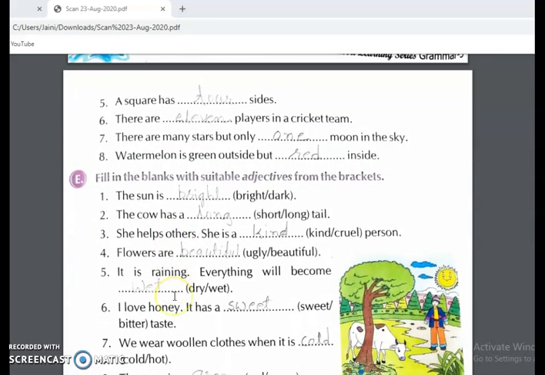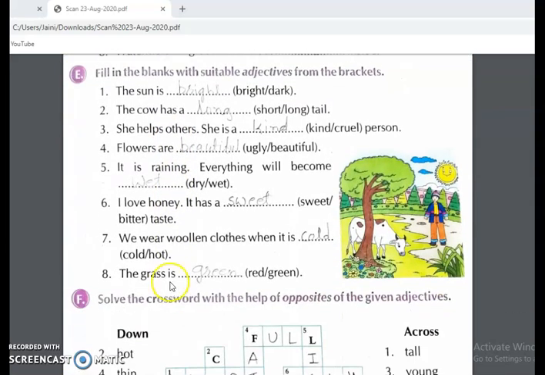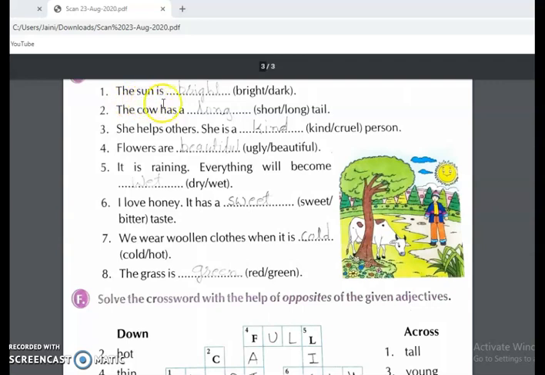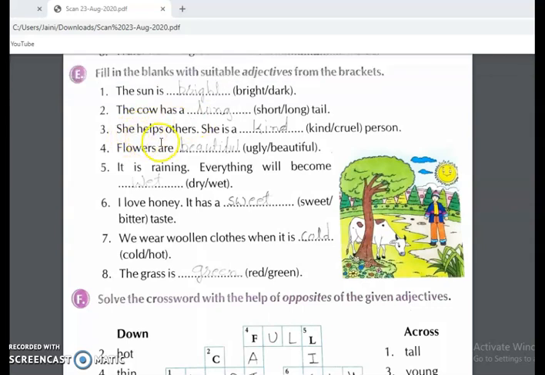And now the next exercise, fill in the blanks. The sun is dash, bright or dark. We cannot say the sun is dark, so we have to write bright. The cow has a dash tail, long or short. So we have to write here long. She helps others. She is a dash person. She is kind. If she is helping, then she is kind. She is not cruel. So we have to write here kind.